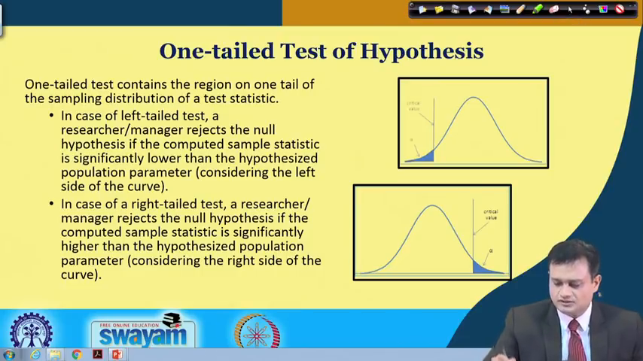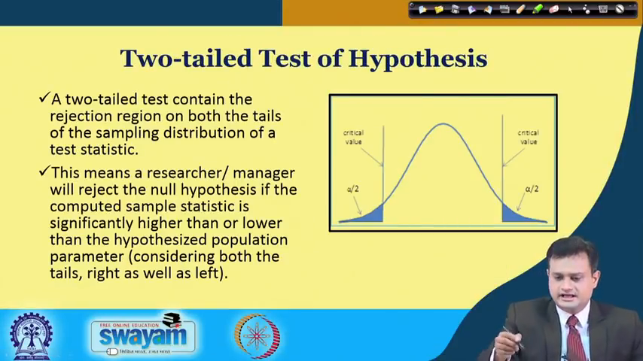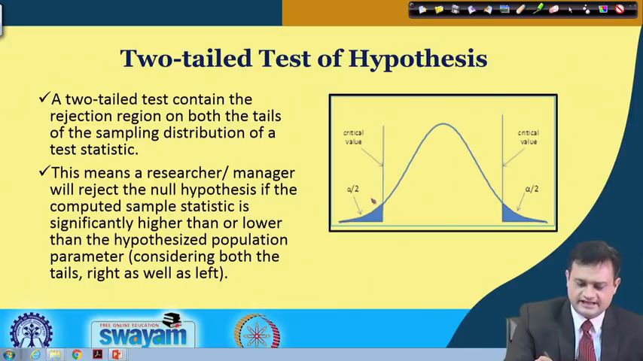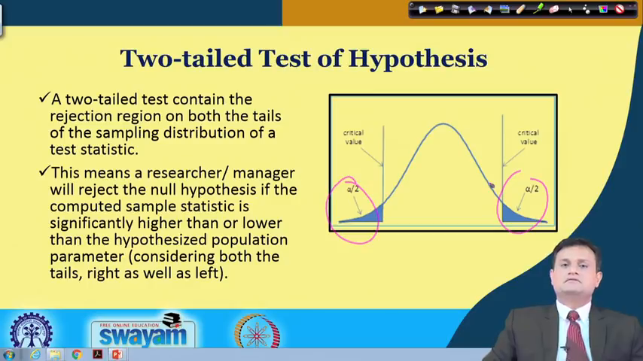Alternatively, I can go for a two-tail test like this. So here I am interested in both sides, alpha by 2 and alpha by 2, and I will compare my computed statistic and p value with this level of significance alpha by 2, and if it falls within, then I will say my null hypothesis is rejected, because my p value or critical value is falling in the rejection region.